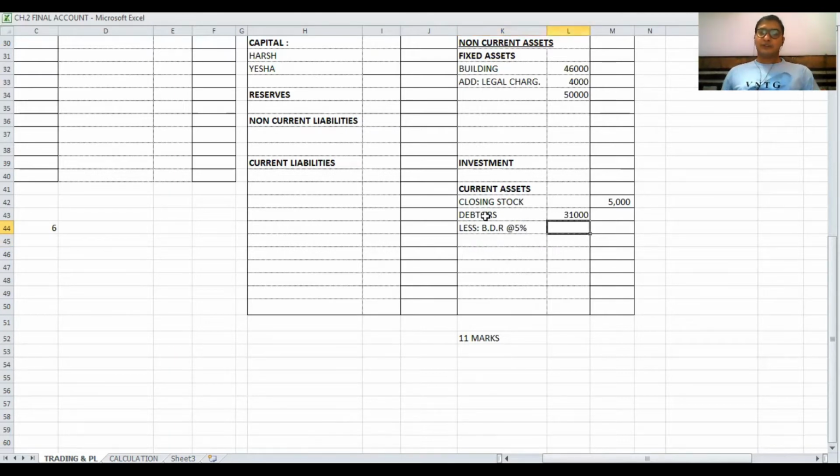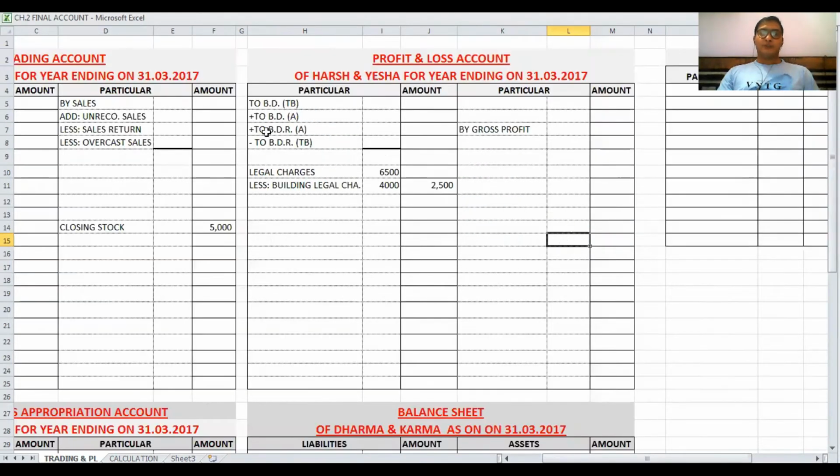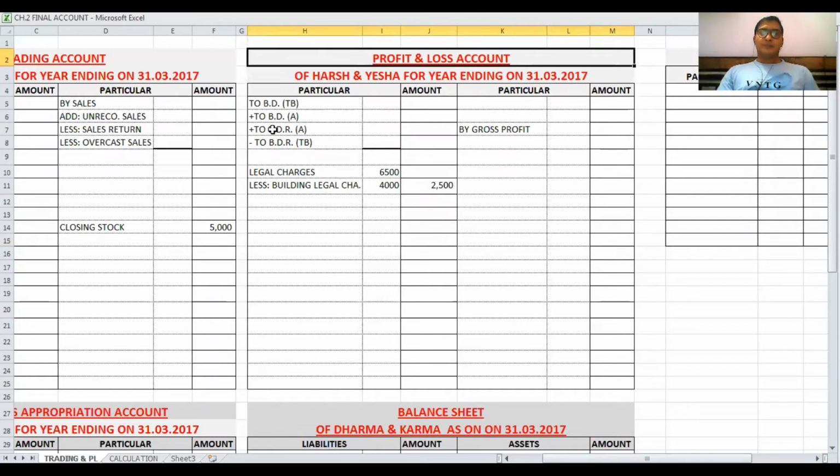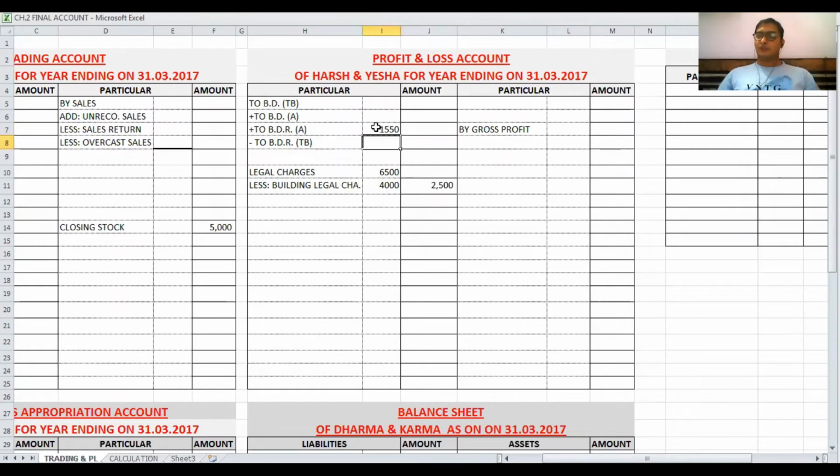So on 31,000, bad debts reserve at 5% is 1550, and net value 29450. The second entry for bad debts reserve is in the P&L account as bad debts reserve adjustment 1550. In the P&L account, bad debts reserve adjustment 1550. Got it?